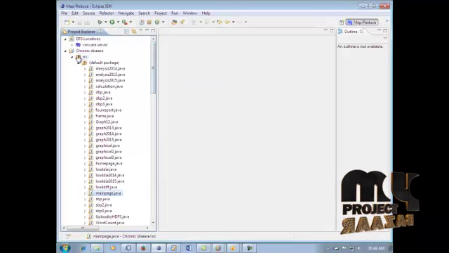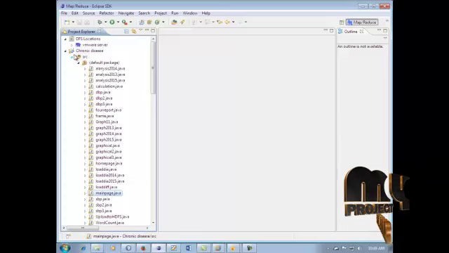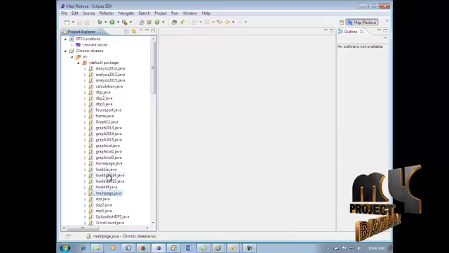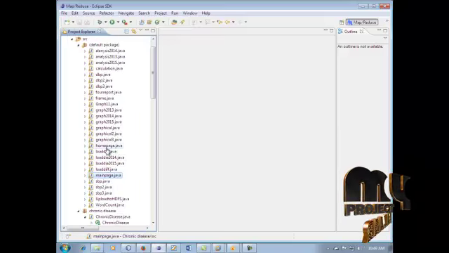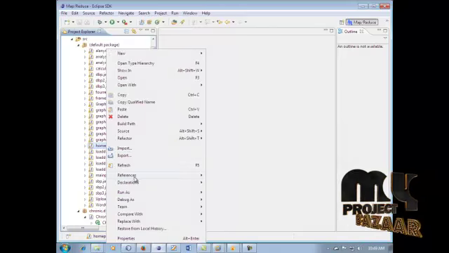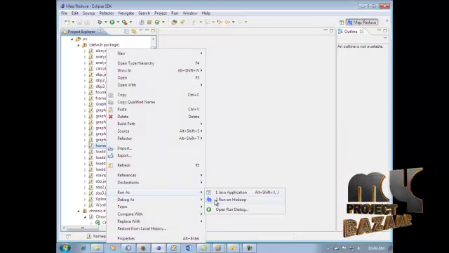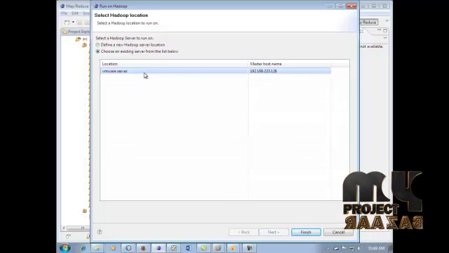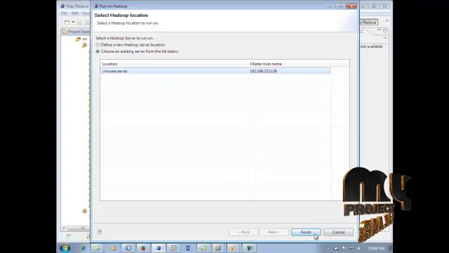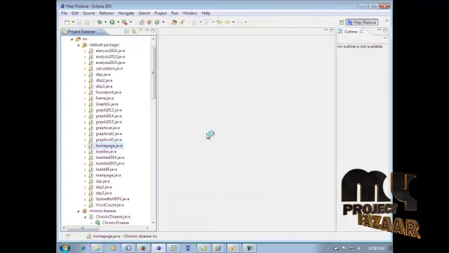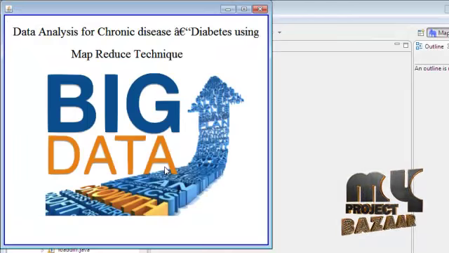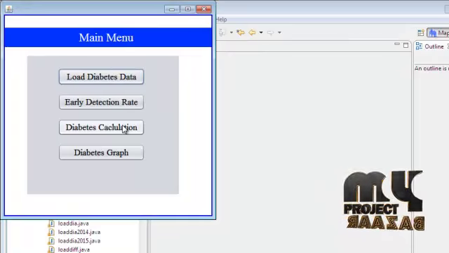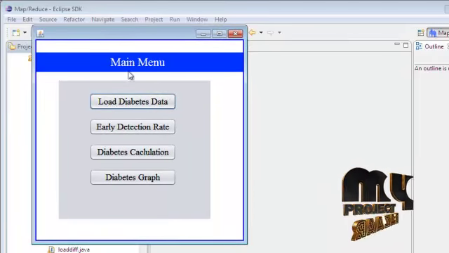This is our project, which runs MapReduce using the Hadoop Distributed File System. We click our project, and this is our project home page. On the home page, right click, run as, and click Run on Hadoop. Choose the file server system, click the VMware server version and IP address, and click finish. After the process is completed, it is loaded successfully. This is our project home page, the big data process. Click this button, and it is our project main menu.